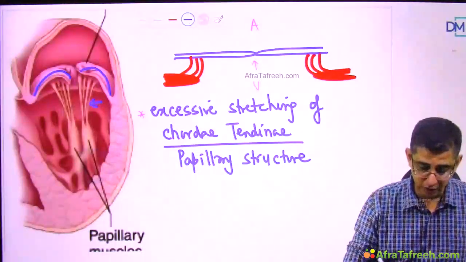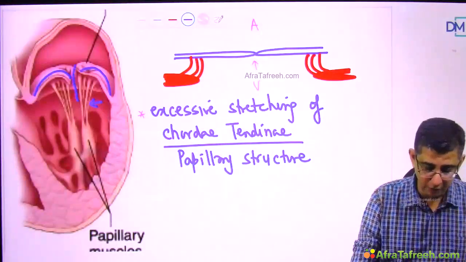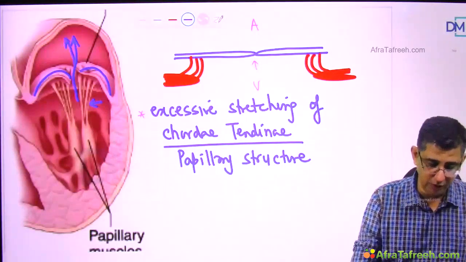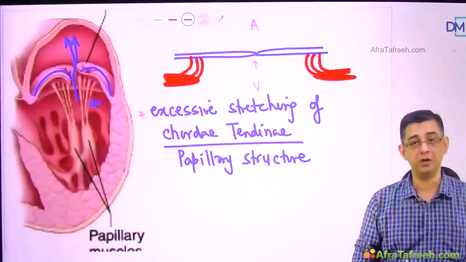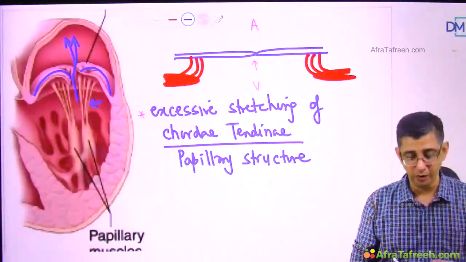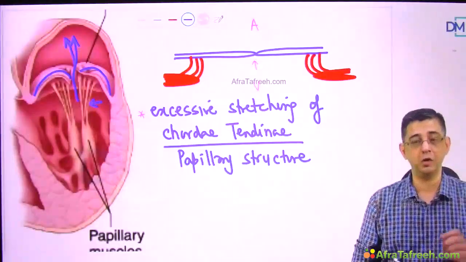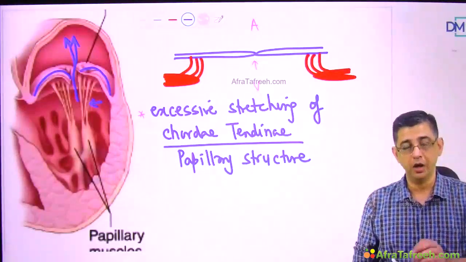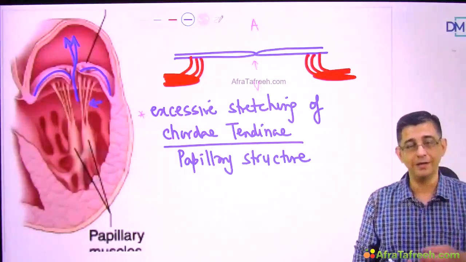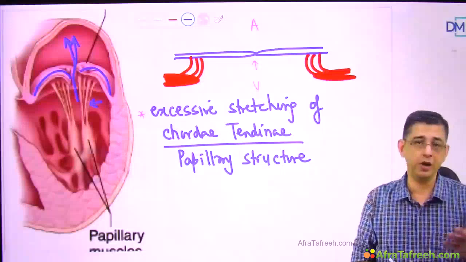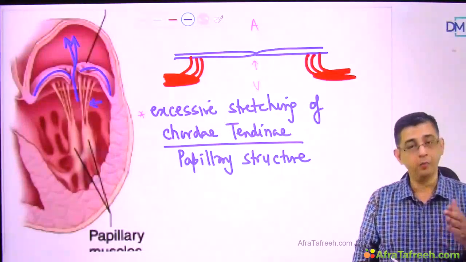But in this case, you will see that the valve billows up, it's not able to hold its position, and the leakage of blood can even result in a development of murmur in the patient. But before the development of murmur, the event that will be heard in this case is called a mid-systolic click. Do not confuse it with ejection click. Ejection click simply means opening of aortic and pulmonic valve. Here, there is a mid-systolic click.